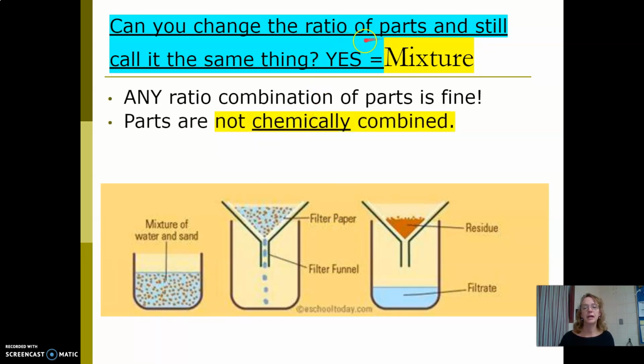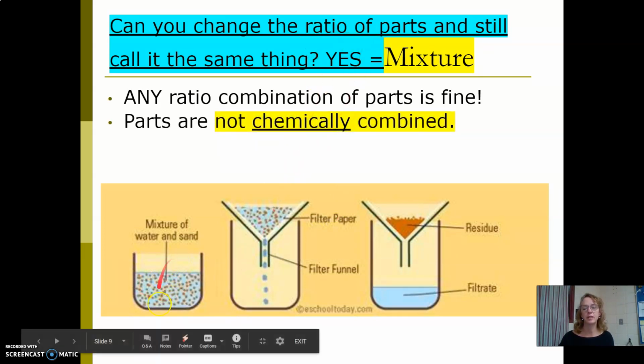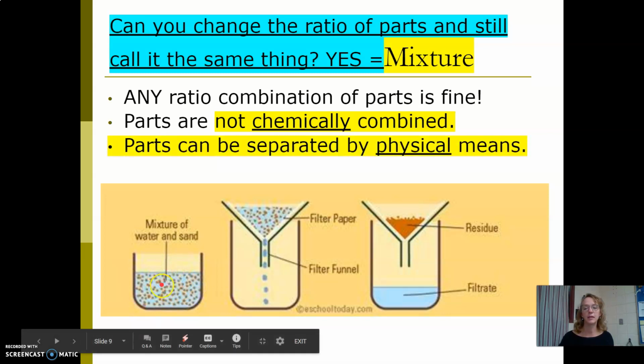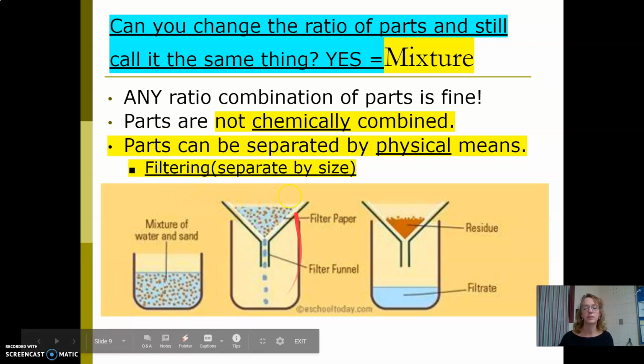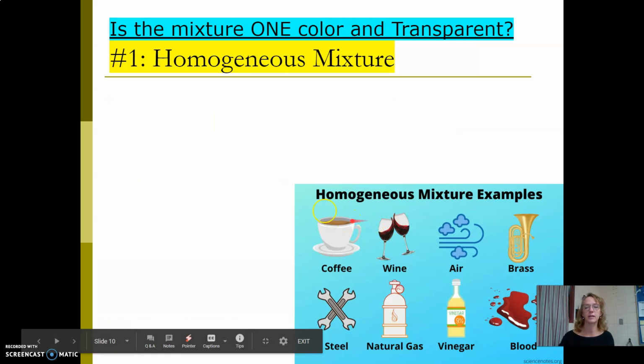Remember, mixtures can have different ratios. So this is a mixture of sand and water. If I added more sand here, it's still called sand and water. So I don't chemically combine them. Here's a picture of separating something with a filter. When I pour it through the filter, there's no chemical reaction here. Water comes out the bottom, and I have collected my sand.